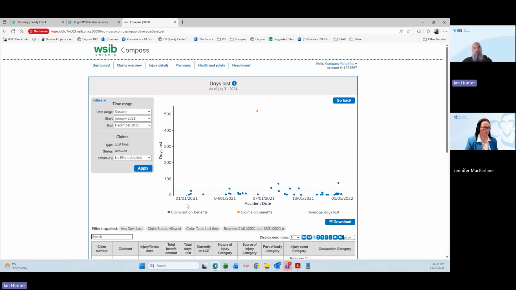So when that injury occurred, how many days lost it has life to date. And then you can see blue dots are no longer receiving loss of earnings benefits as of this time. Orange dots are receiving loss of earnings benefits still right now. And then we show the average days lost dotted line for all of those claims there. So just giving you that specific different view and different one by one claim so you can take a look at how they fell throughout the average of that year.